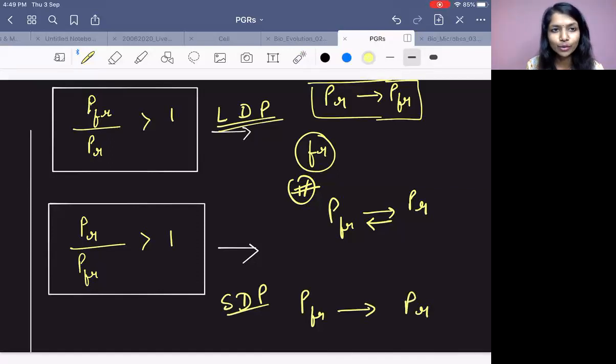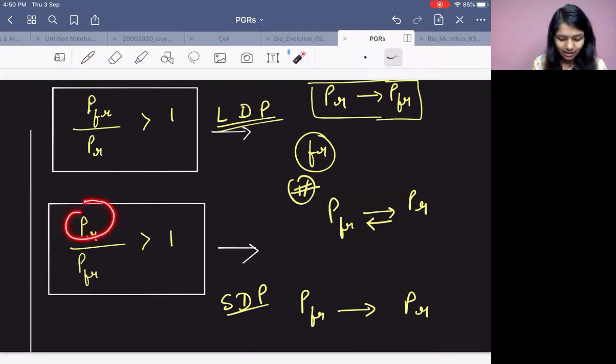PFR converts into what? PR. So which becomes more in a short day plant? As PFR keeps converting into PR, PR will be more. So if I keep PR in the numerator and PFR in the denominator, which is more? PR is more. If the numerator is more and the denominator is less, the value is more than 1. So this is the value for a short day plant.